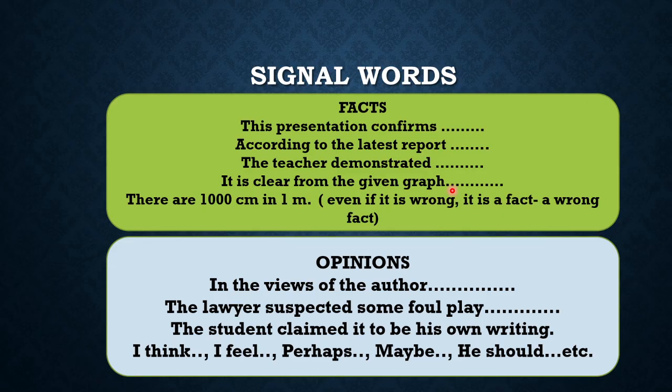In case of opinions, in the views of the author, so author का personal view, the lawyer suspected some foul play. So the lawyer suspected, it is not proved yet. The student claimed it to be his own writing. So this is the claim of the student. So words like I think, I feel, perhaps, maybe, he should, etc. So such words, they can help you decide whether it is a fact or it is an opinion.